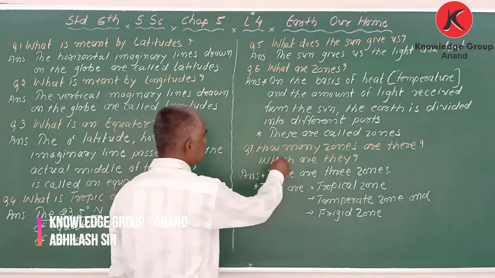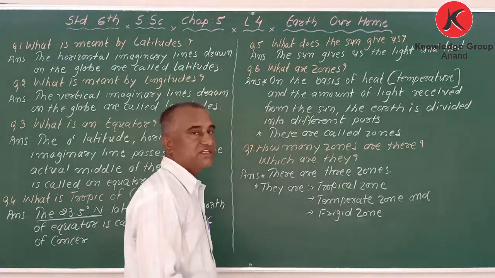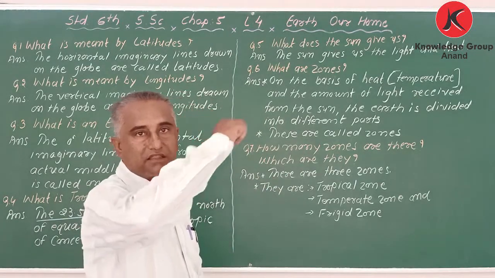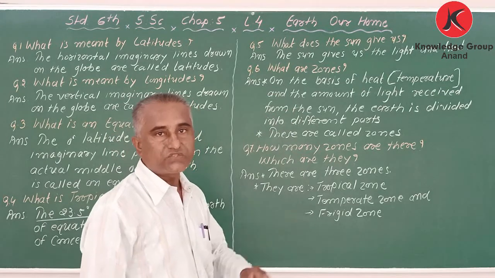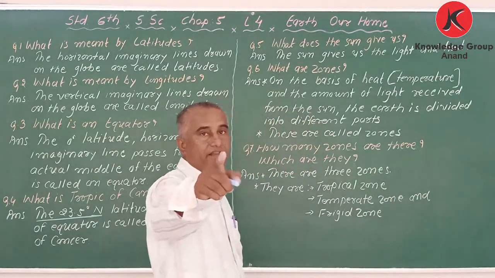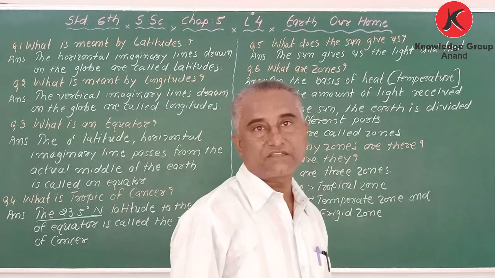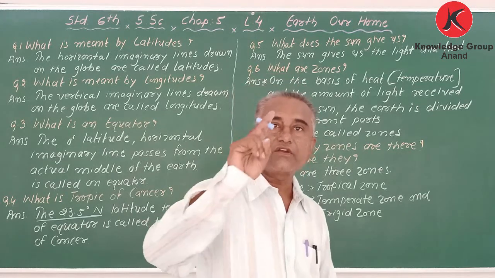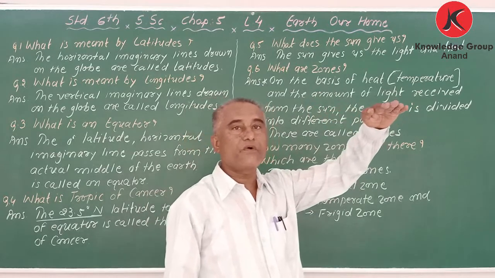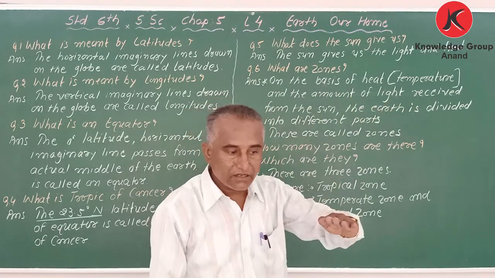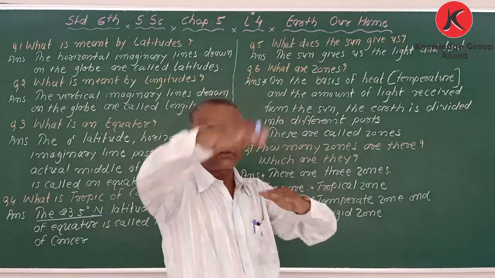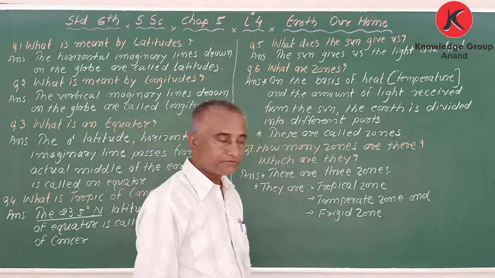Next question is, how many zones are there and which are they? There are three zones. The first one is the tropical zone, the area lying between the two tropics, the Tropic of Cancer and the Tropic of Capricorn, from 23.5 degrees N to 23.5 degrees S. That is called the tropical or torrid zone.